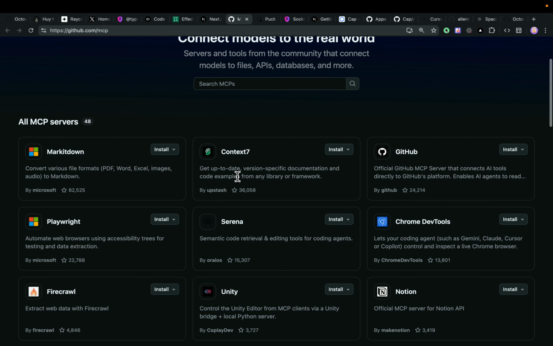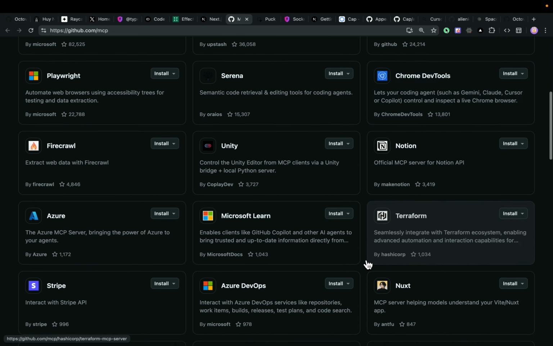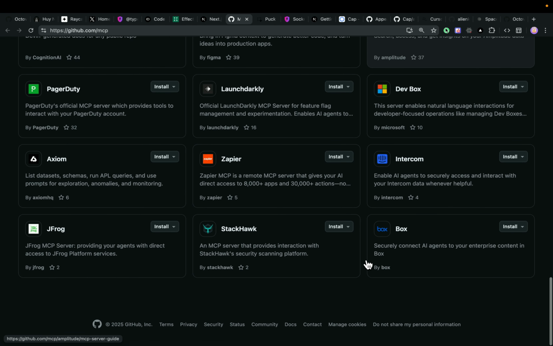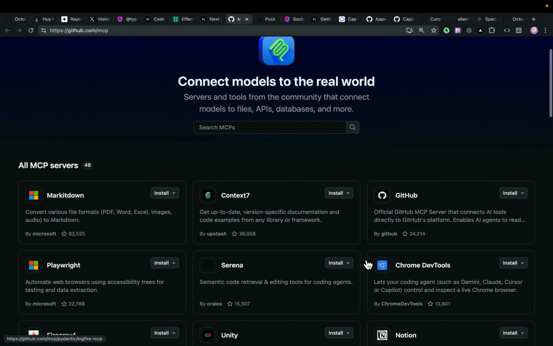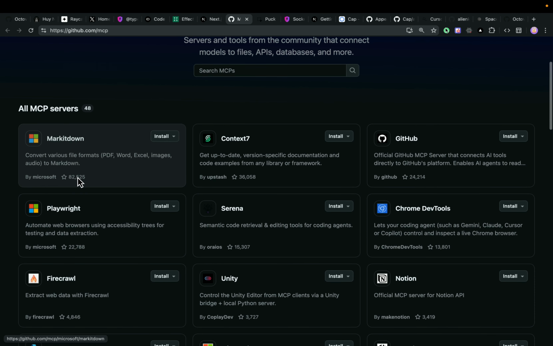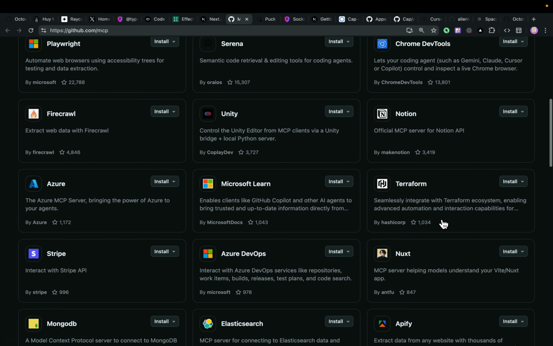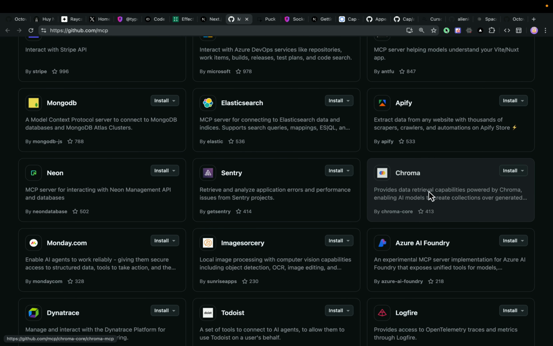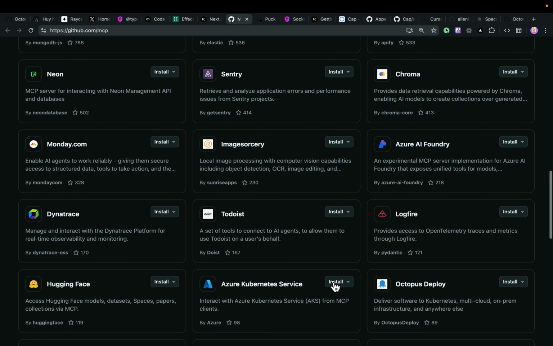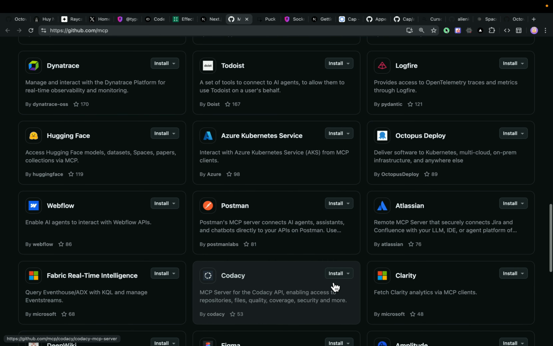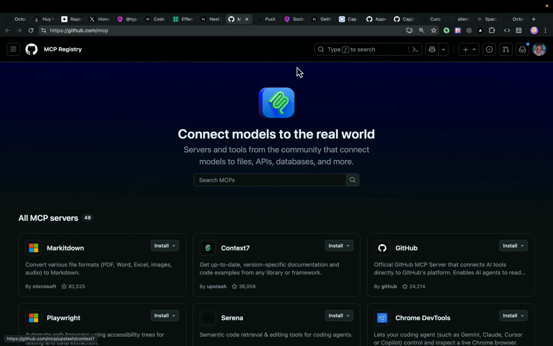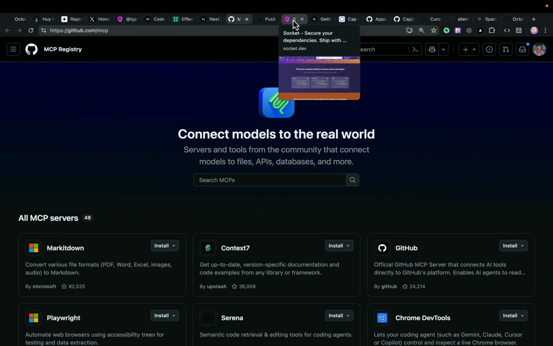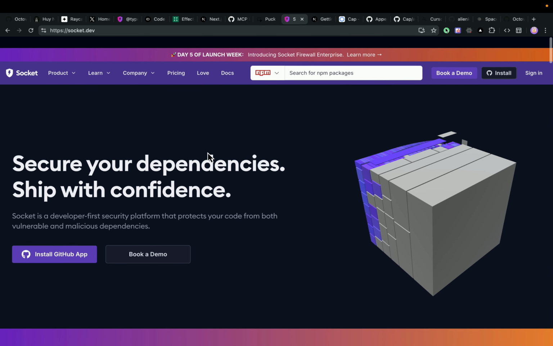Another MCP tool that I use a lot is the GitHub MCP registry. So it registers all the MCP servers that are available on GitHub and are free for you to use. Some of them are from Microsoft, some from other companies, from Notion, Linear, Stripe, Chroma, Sentry. So you can just use it and have MCP servers do everything. Really good. A few more tools that I use all the time is basically socket.dev.